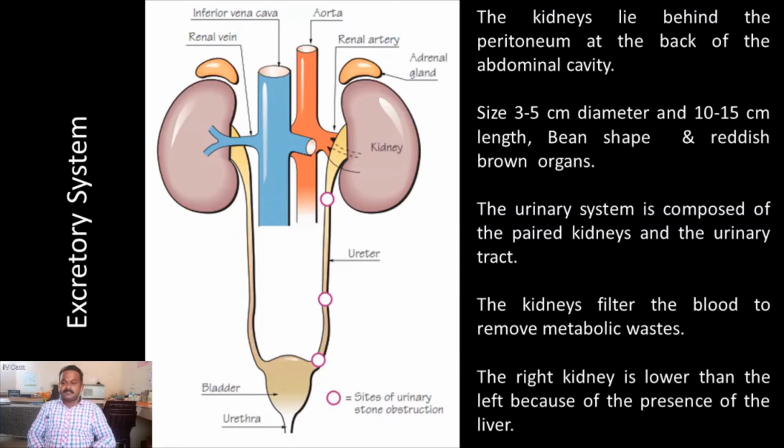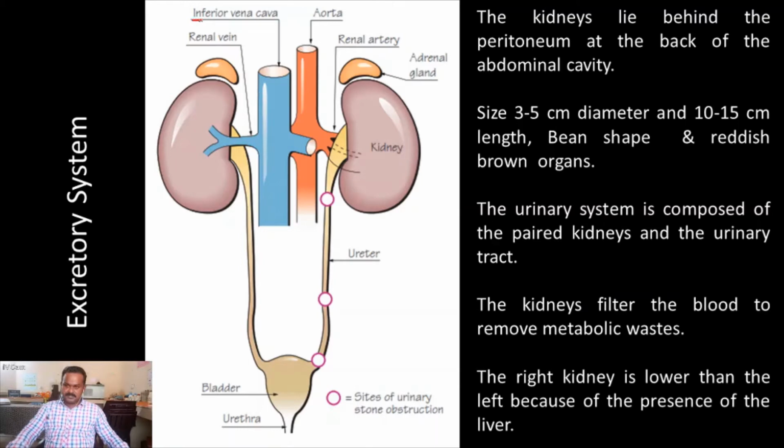Here is a beautiful image. This is called the excretory system. This system consists of three important parts. The first part is the blood arteries and blood veins around the kidney. This is the inferior vena cava and aorta. The basic veins and arteries supply the blood to the kidney.